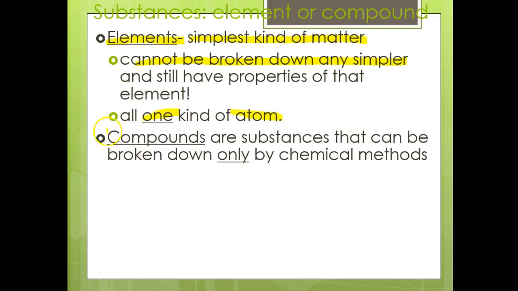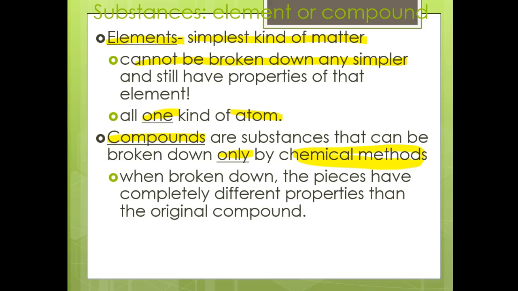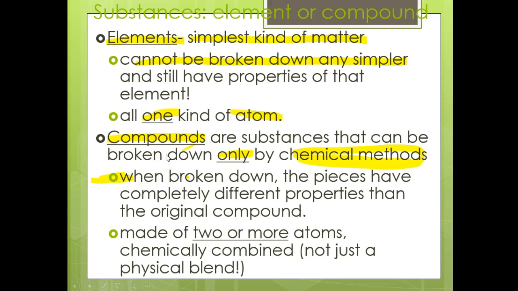Compounds, I don't know if I said components earlier, but I meant compounds, sorry. Compounds are substances that can be broken down only by chemical methods. So compounds are like water. I cannot get hydrogen and oxygen to separate without a chemical method. When broken down, the pieces have completely different properties than the original compound. That's kind of important. They're made of two or more atoms, chemically combined, not just physically combined. So they must be chemically combined, such as carbon dioxide, water, carbon monoxide, sodium nitrate.